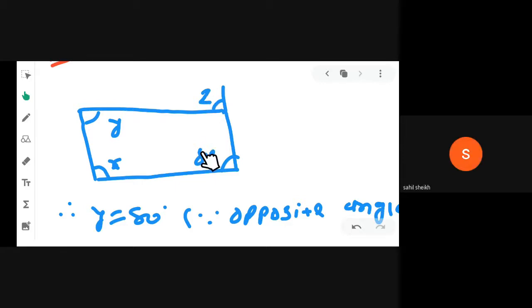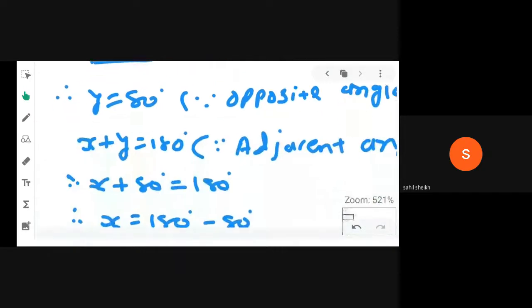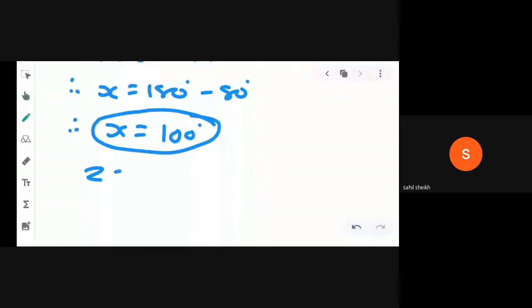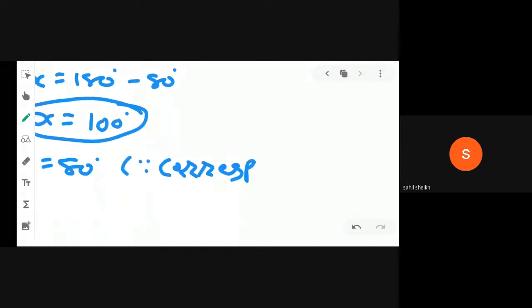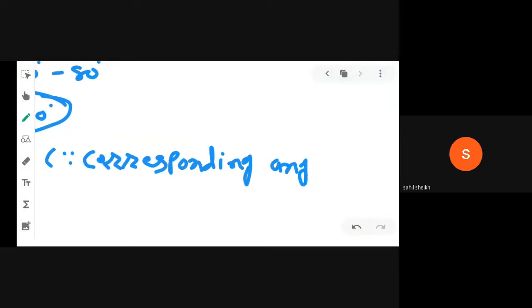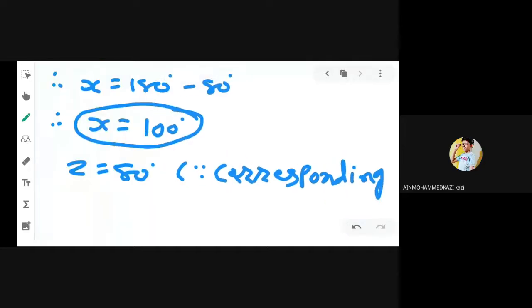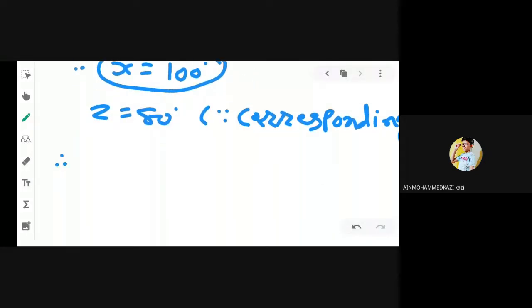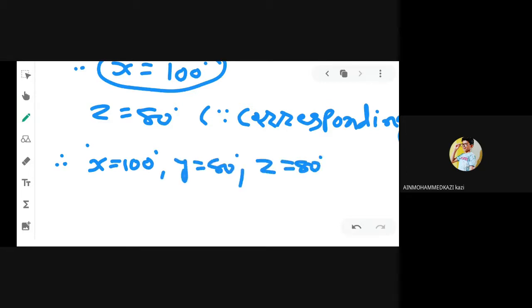And if they are corresponding angles, we can say that z is equal to 80 degree. So we can write directly here z is equal to 80 degree because of corresponding angles. Clear all of you? Okay. So we get x is equal to 100 degree, y is equal to 80 degree, and z is equal to 80 degree.